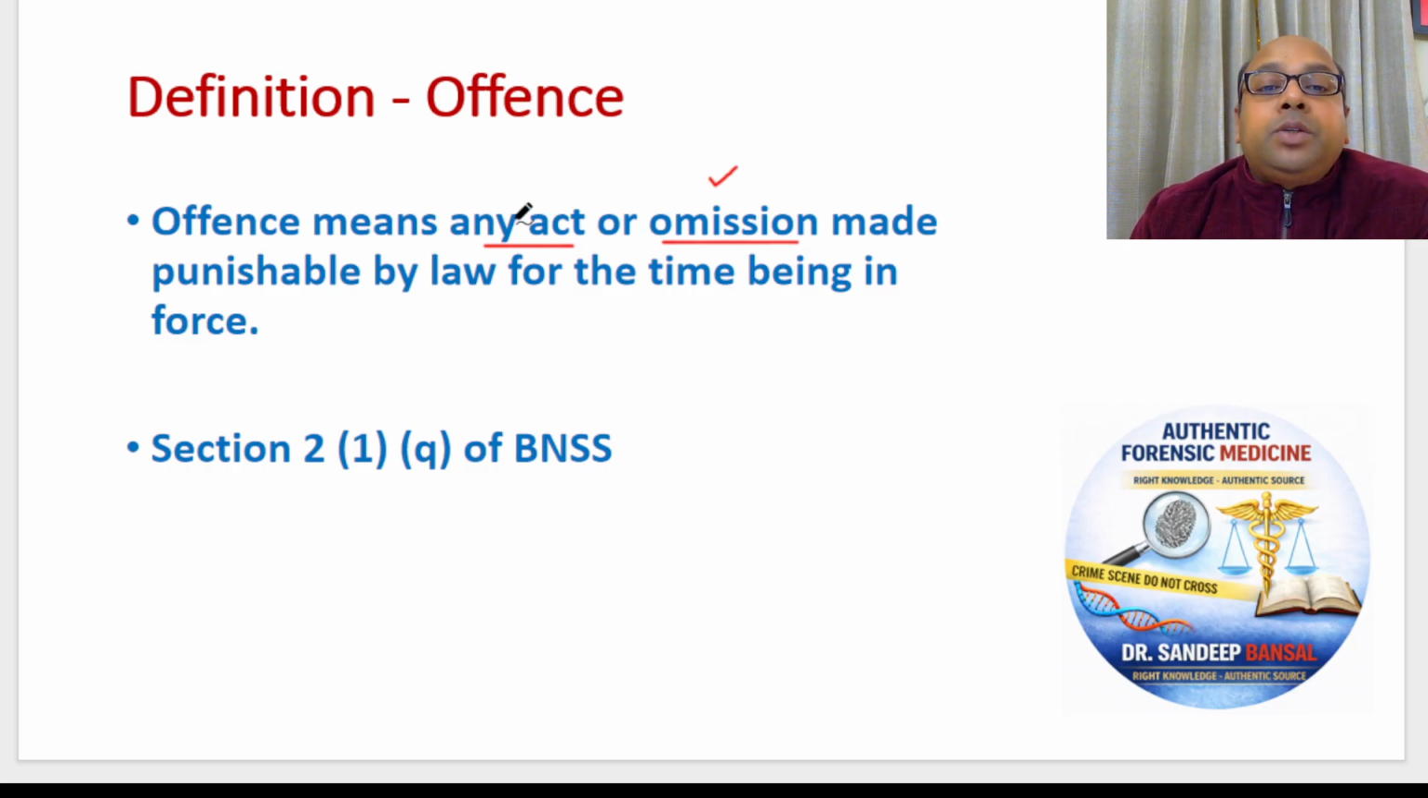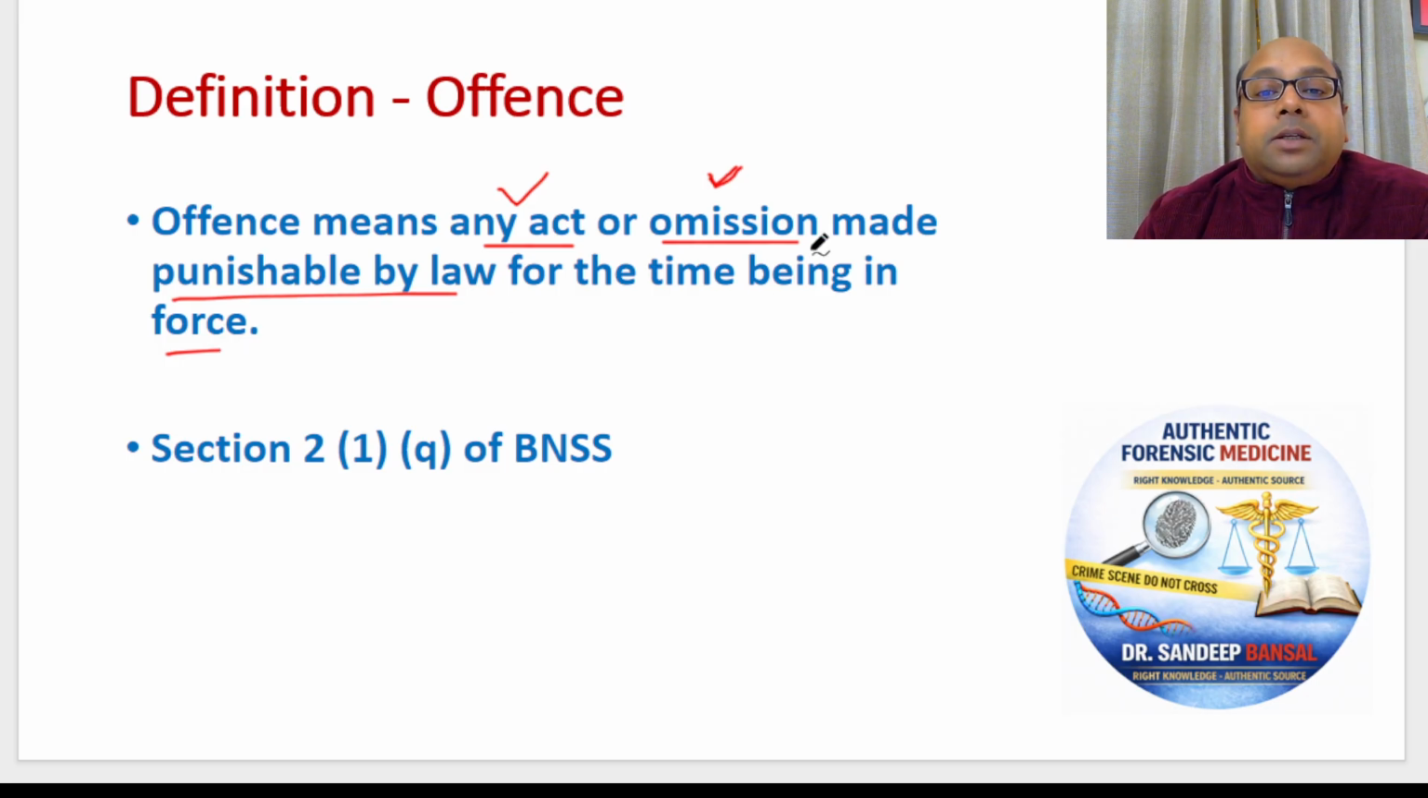So what is an offence? You do something which you are not supposed to do, or you do not do what you are supposed to do. And this is punishable by law for the time being in force. As per the law existing at that particular time, something which you should have done or something which you should not have done, and if it is punishable by law, it is called an offence. For example, a person commits a murder, it's an offence.